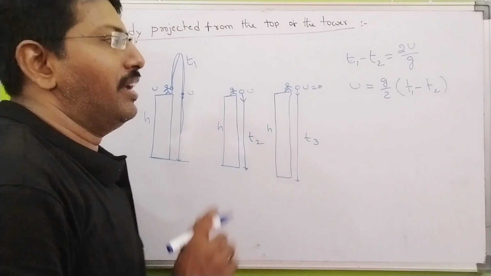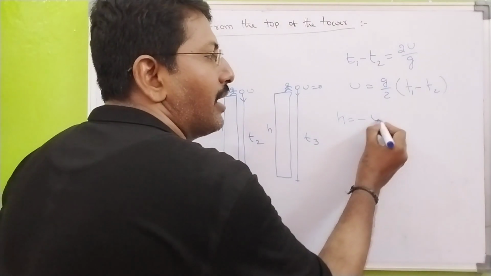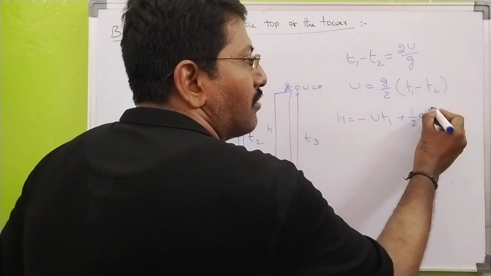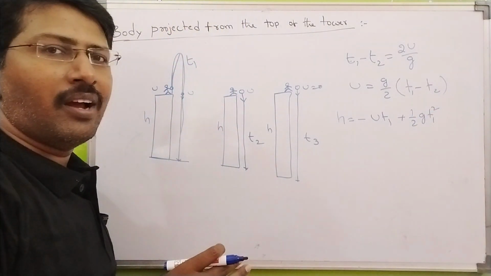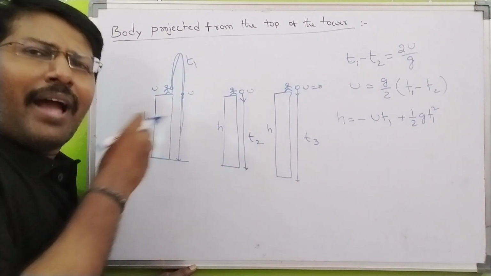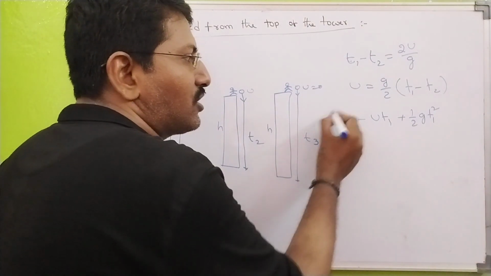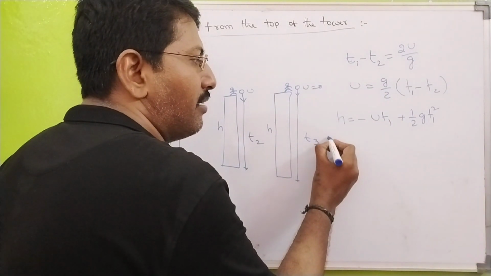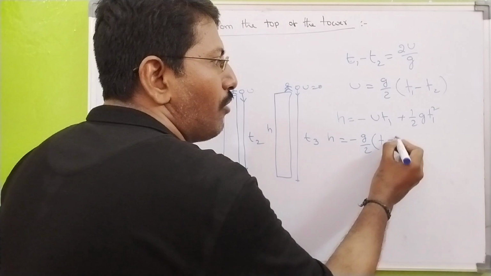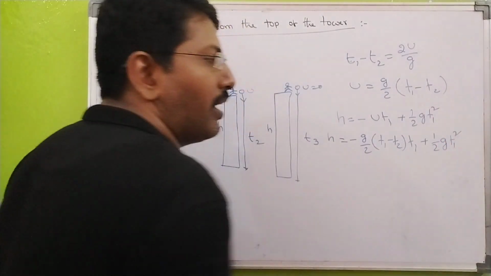Okay, see here. Next, earlier we derived one equation: h is equal to minus u t1 plus half g t1 square. If you forgot, simply rewind and see this equation. Go 10 minutes back, definitely you will get this proof. Next, this u value substitute here. h is equal to minus u, where u can be written as g by 2 into t1 minus t2, times t1, plus half g t1 square.